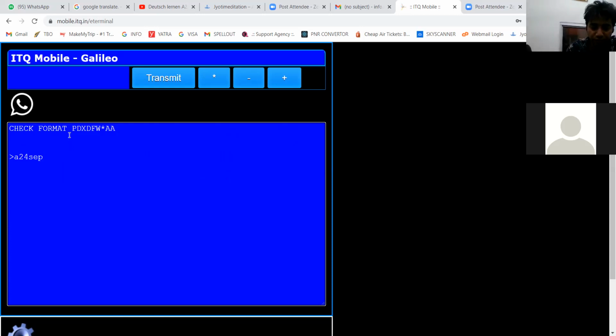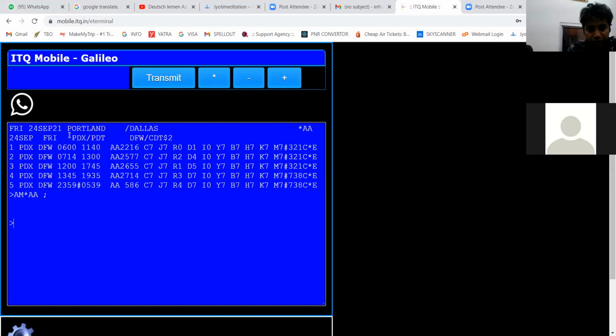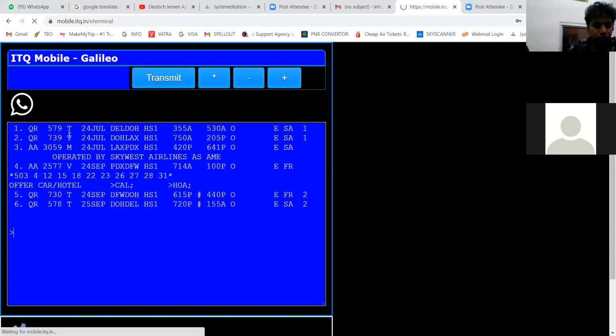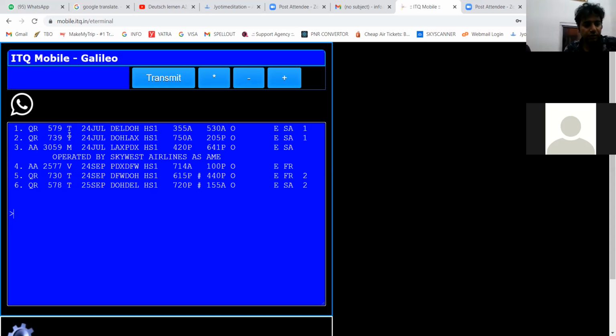So 24th of September, what I will do? PDX DFW star American. So we have evening flights. I can take the flight at 1 o'clock. Is that clear to you? Because the flight is at 1 o'clock, right? N1 V2. Is that clear to you? Clear? And I will do FQ.